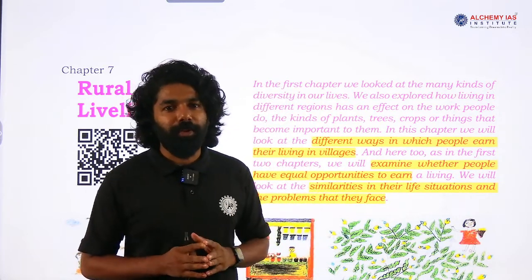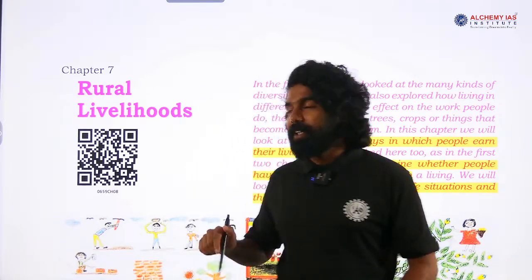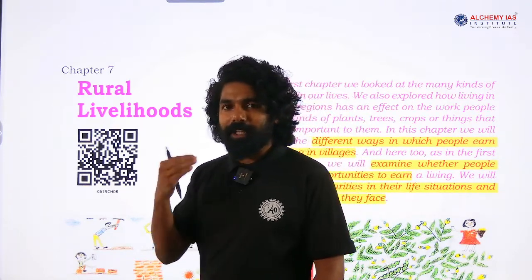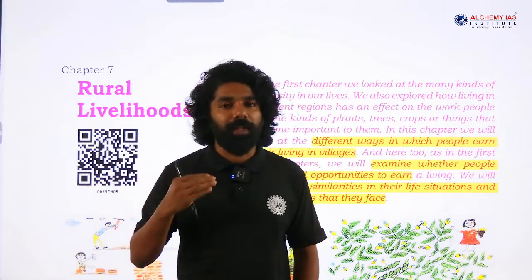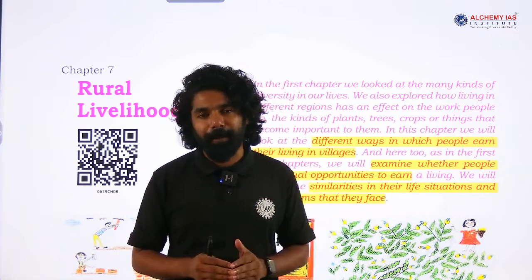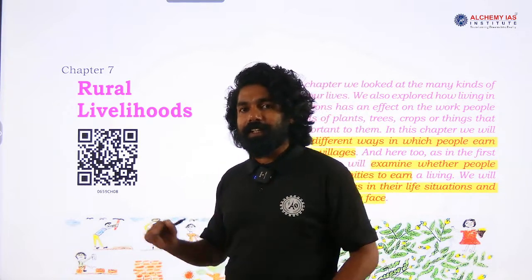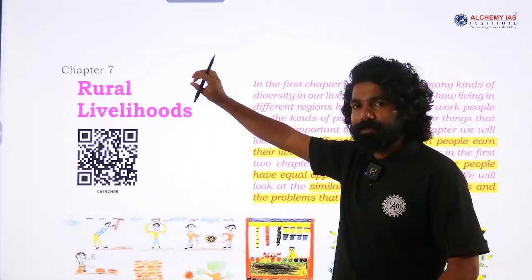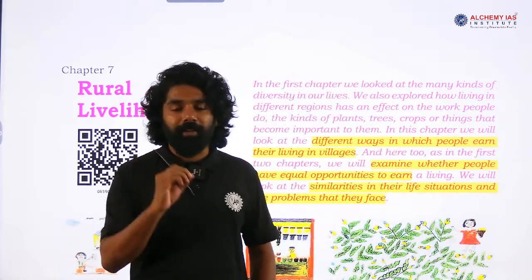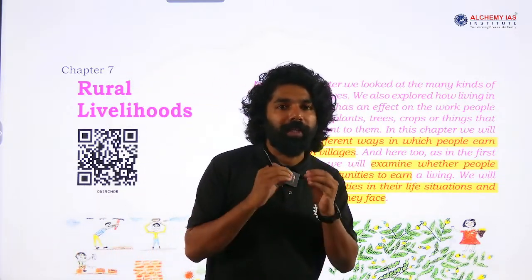In this session, we will continue with our Civics NCERT 6th standard chapter 7 that deals with rural livelihoods. In the previous sessions we have covered chapters 1, 2, 3, 4, 5 and 6. The last two were with respect to urban administration. The next chapter in the 6th standard NCERT Indian polity is rural livelihood. In this session we will explore the content provided in this chapter and how this chapter is relevant for our exam perspective.